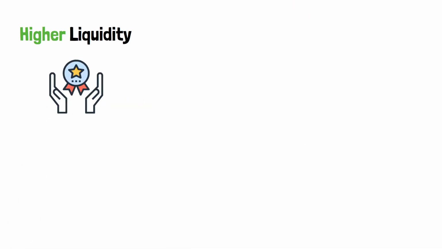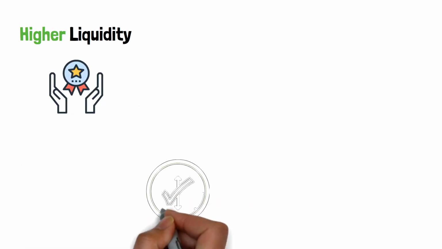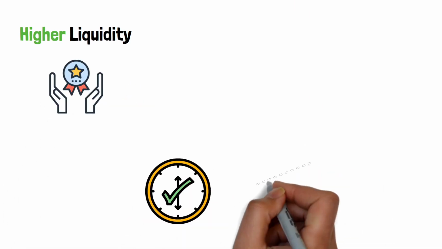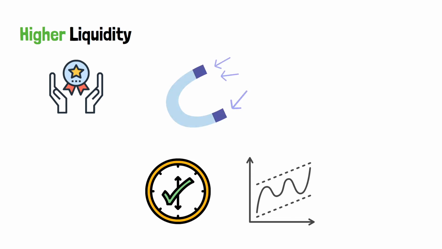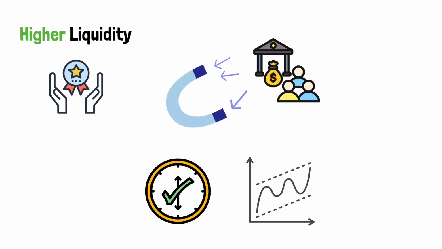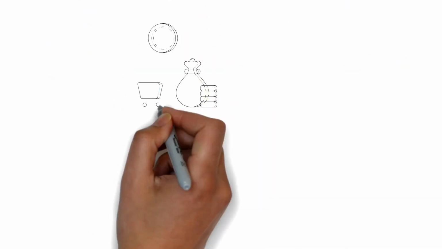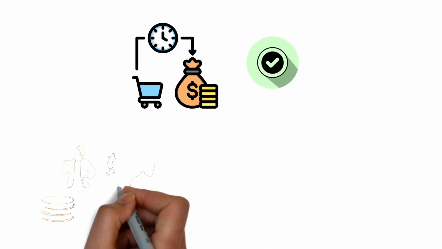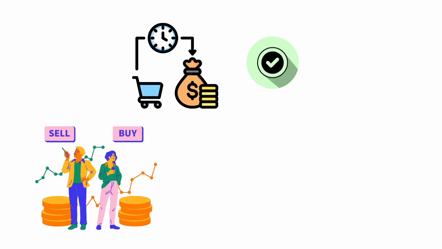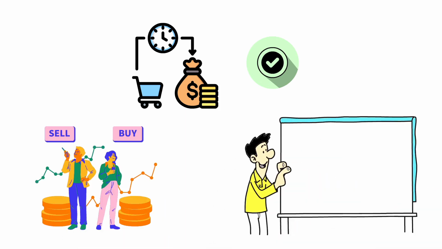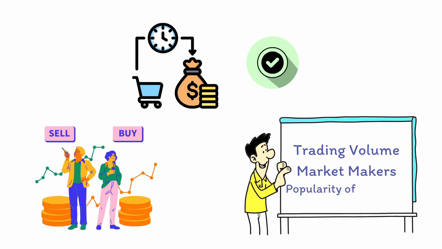Higher liquidity provides benefits to traders, such as faster execution of trades and reduced price volatility. It also attracts institutional investors who require sufficient liquidity to enter and exit positions smoothly. In conclusion, liquidity is a vital aspect of the crypto market, enabling seamless buying and selling of assets. It is affected by factors like trading volume, market makers, and the popularity of the exchange.